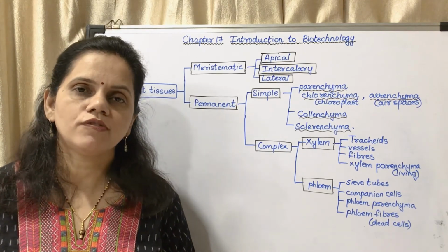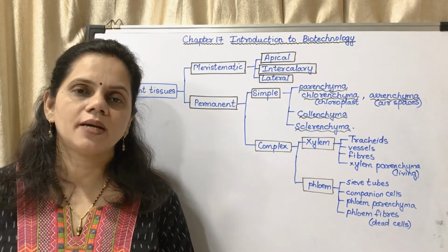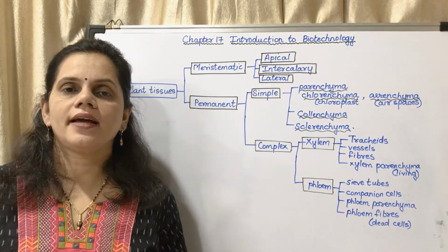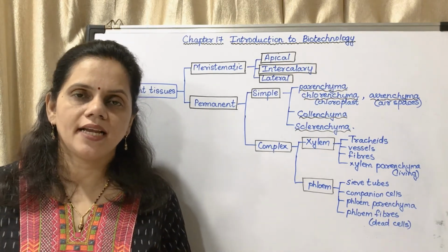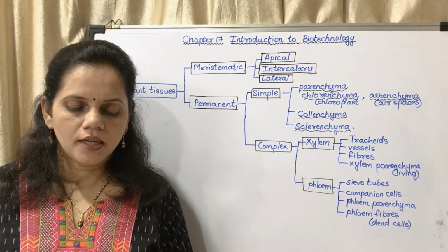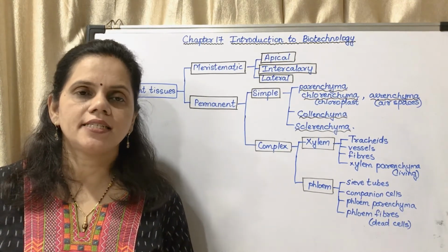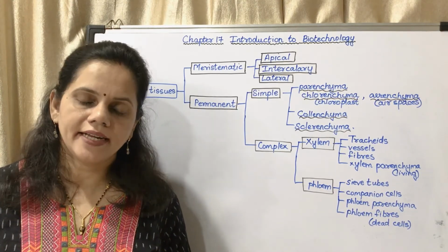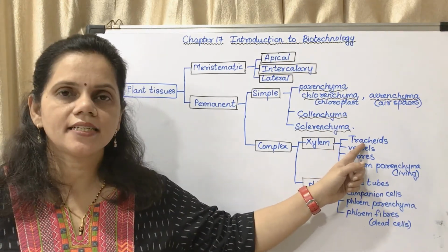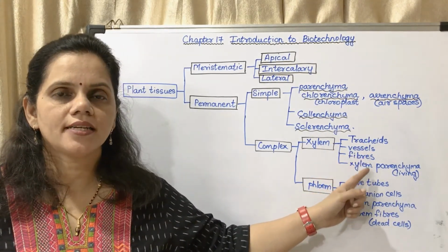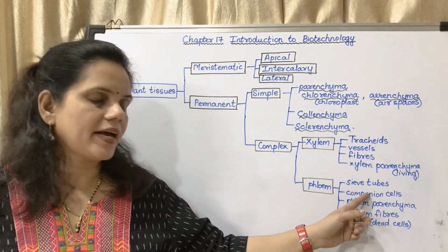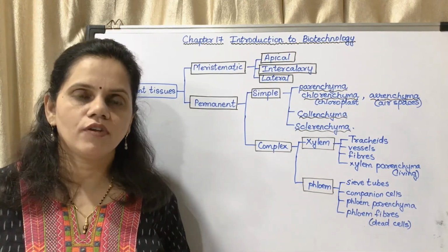Now the next is types of complex permanent tissues. There are two types of complex permanent tissues, xylem and phloem. On the top of the page, you may write this question: distinguish between xylem and phloem, a frequently asked question. Characteristic of xylem: it consists of thick-walled dead cells. The types of cells are tracheids, vessels, fibers and xylem parenchyma, and phloem consists of sieve tubes, companion cells, phloem parenchyma and phloem fibers.